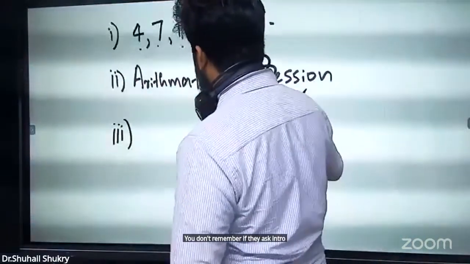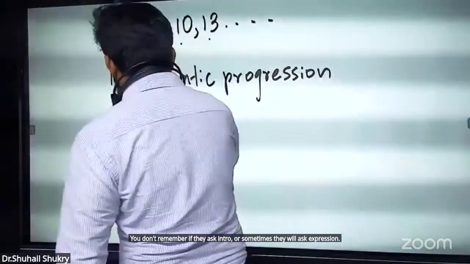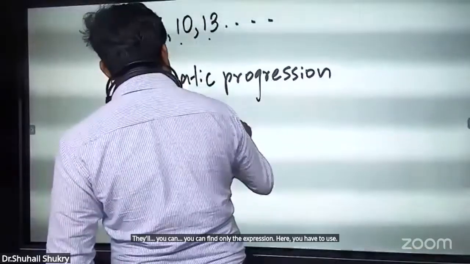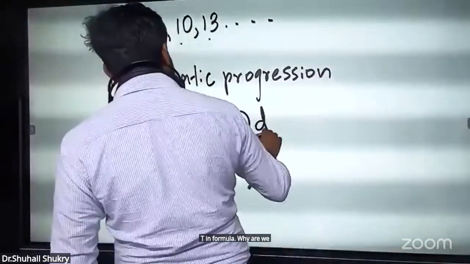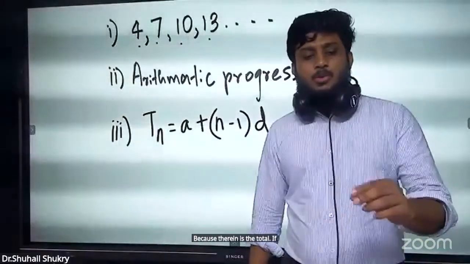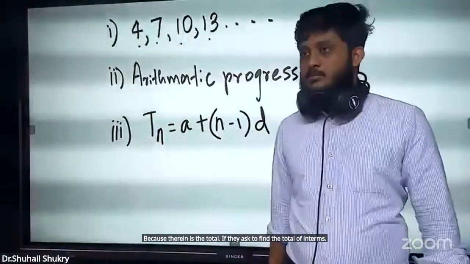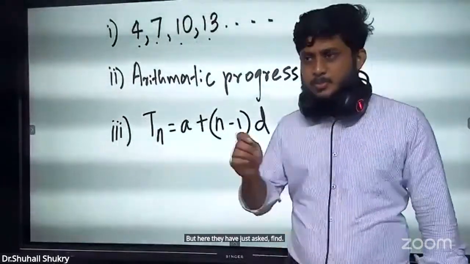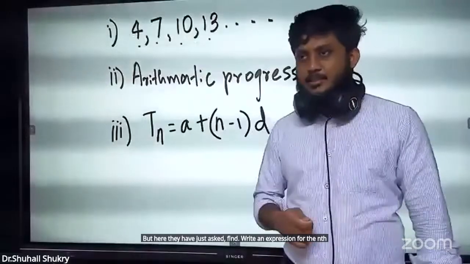Or sometimes they will ask for the expression. Here you have to use the Tn formula. Why are we using the Tn formula here? Because they didn't ask for the total. If they ask to find the total of n terms, we have to use Sn. But here they have just asked to write an expression for the nth term, or find the nth term.